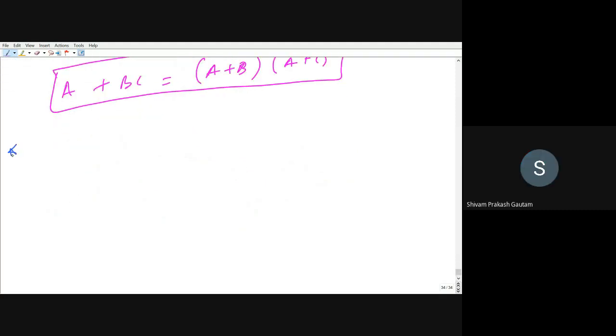Next theorem we will see, or next rule, that is the redundant literal rule.